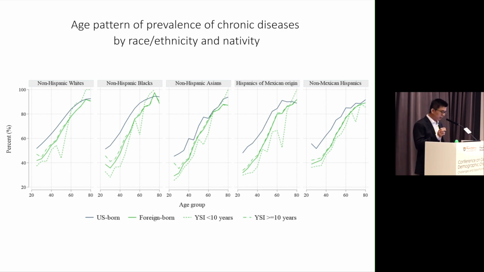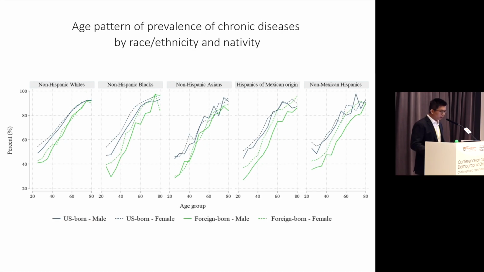In other words, it means that for some groups, the advantage actually diminishes or even reverses in old age. But no matter what, throughout most age groups, we find immigrants still have this advantage in chronic disease. And when this crossover happens, it tends to happen at quite old age. By further differentiating the immigrant group by years since immigration, by more than 10 years, we find the patterns are similar for different immigrant groups. The line for YSI less than 10 years, which is the dotted line here, is much more unstable, which is mainly due to the smaller sample size for this YSI group within 10 years.